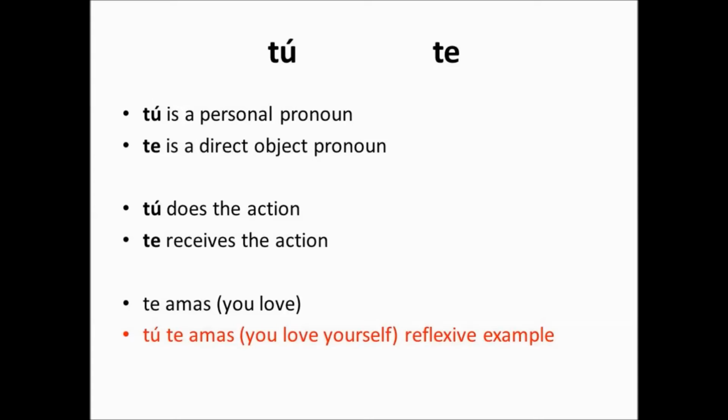Tú amas a tu hermano, you love your brother. Tú amas a tu gato, you love your cat. Tú amas a tu madre, you love your mom. Those are examples of, you love somebody or something. But when you say tú te amas or just te amas, you're saying a reflexive example. You're saying you love yourself.